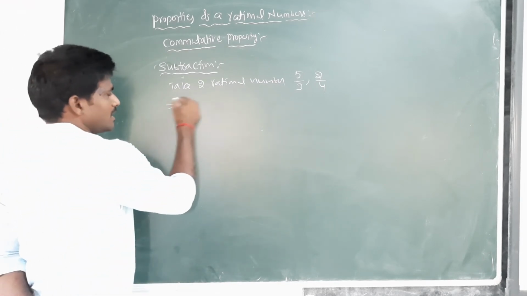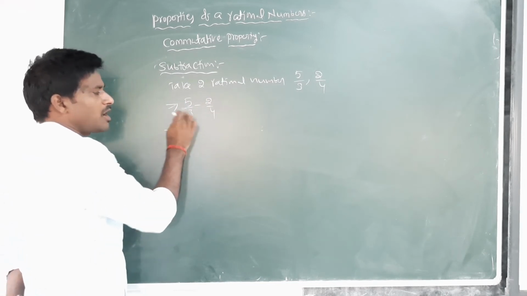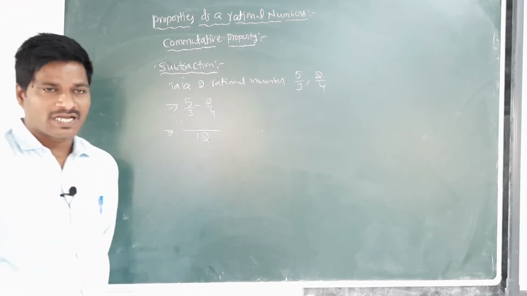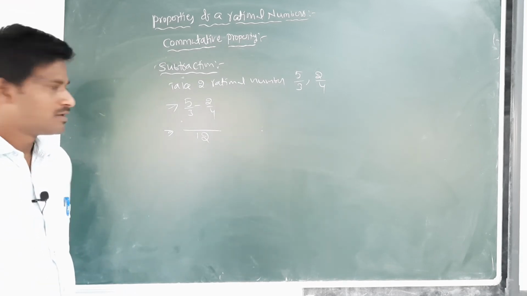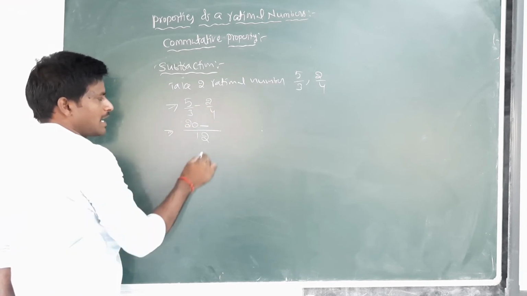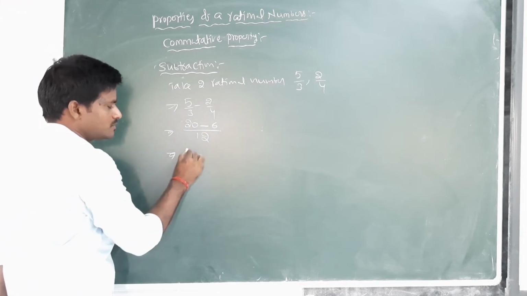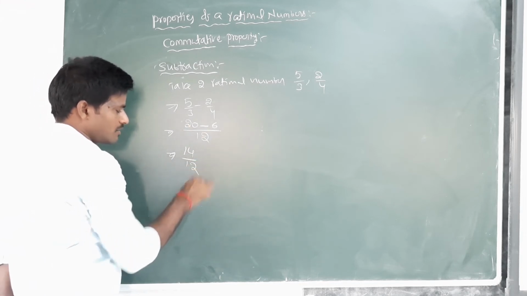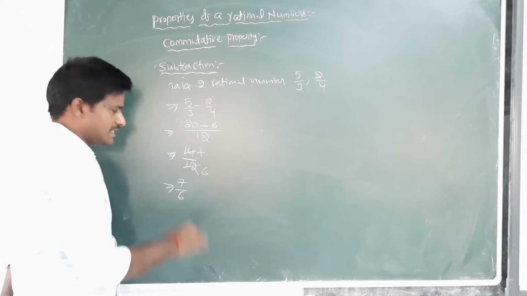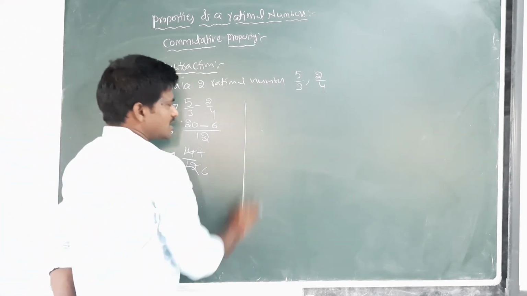First one, that equals 5/3 minus 2/4. The LCM of 3 and 4 is 12. 4 multiplied by 5 is 20, minus 3 multiplied by 2 is 6. 20 minus 6 will become 14/12. Dividing by 2, that equals 7/6.